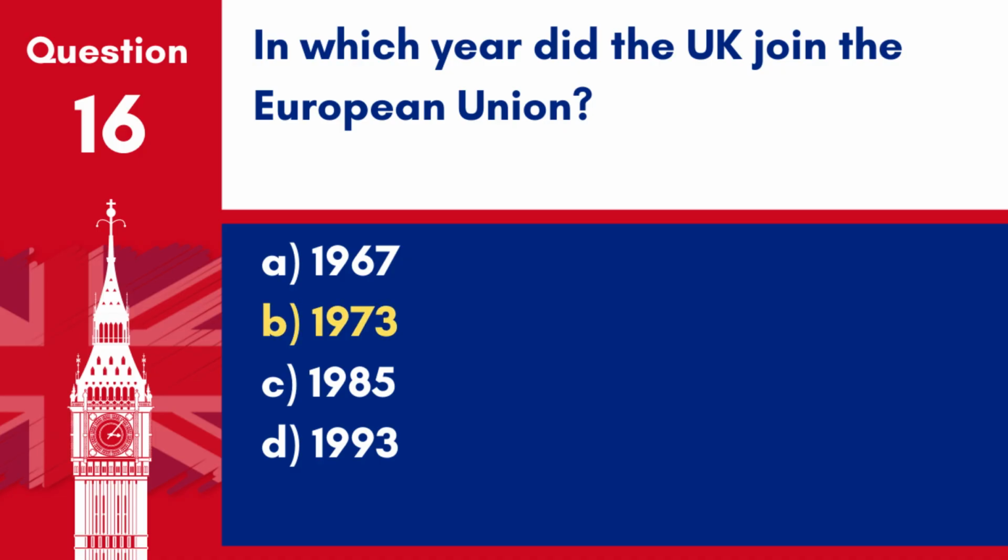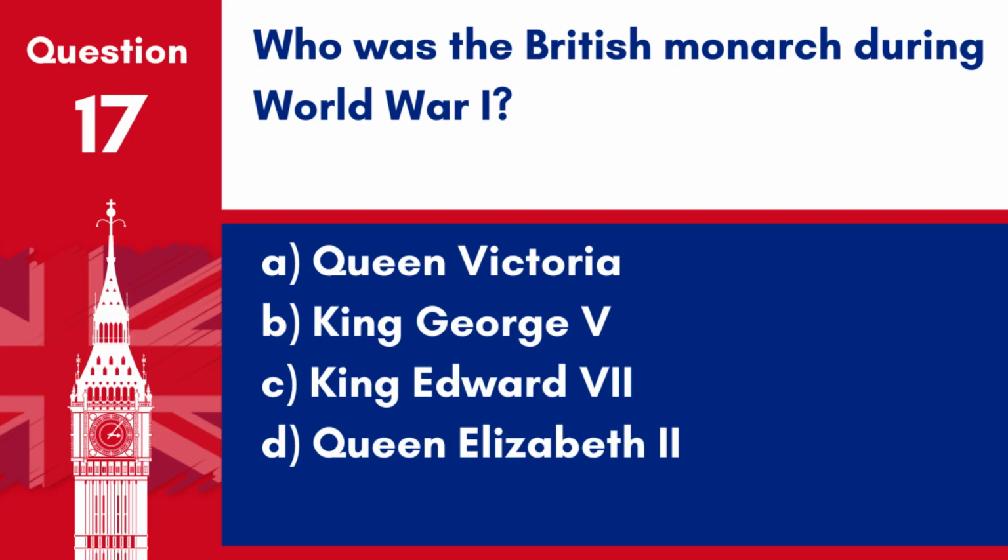Answer. B. 1973. The UK joined the European Union in 1973. Question 17. Who was the British monarch during World War I? A. Queen Victoria. B. King George V. C. King Edward VII. D. Queen Elizabeth II.